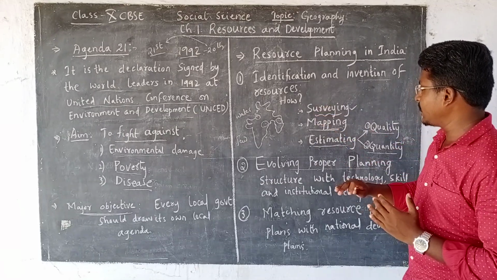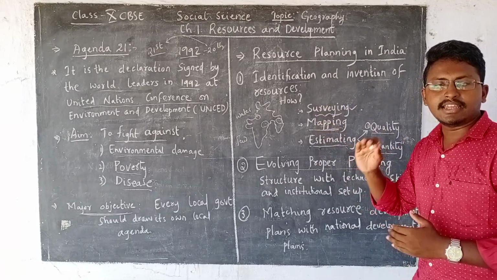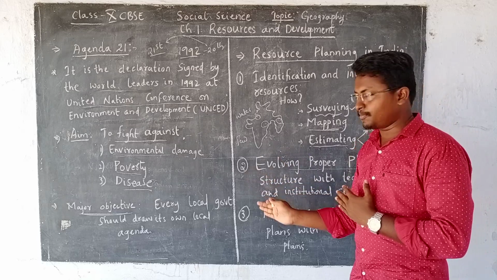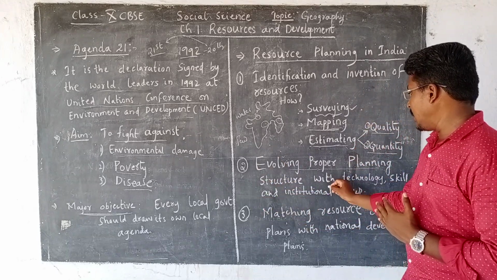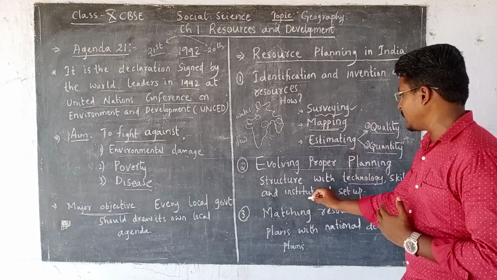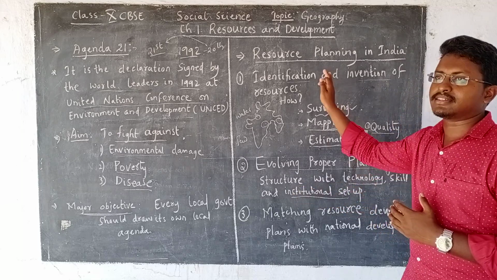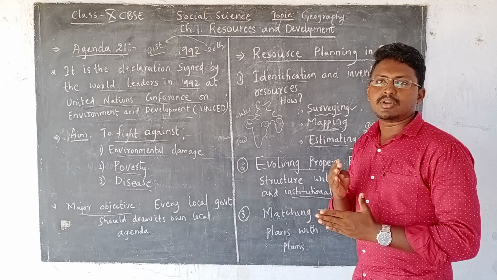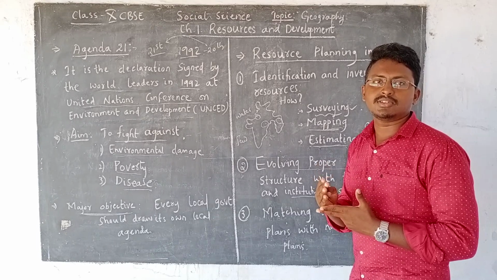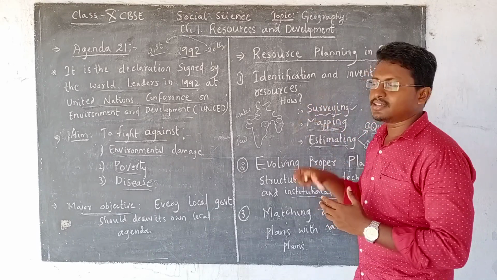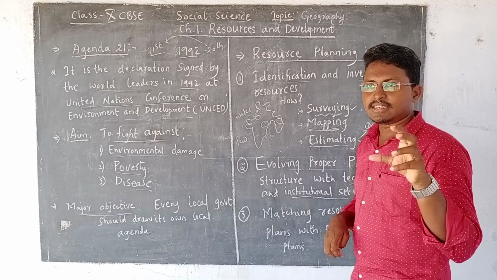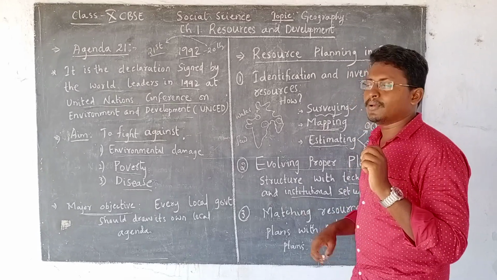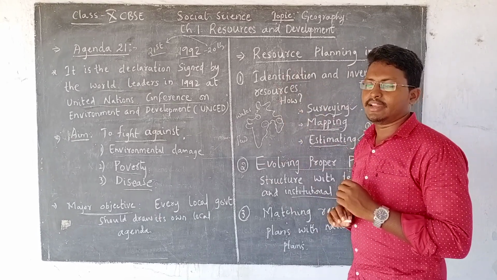Then the next step is evolving a proper planning structure with technology, skill and institutional setup. After doing the surveying, mapping and estimating, the second step is that we should have proper technology and institutional setup to extract these resources. That means we should have proper technology, proper infrastructure, and proper institutions to extract these resources. So that is the second important step in resource planning in India.